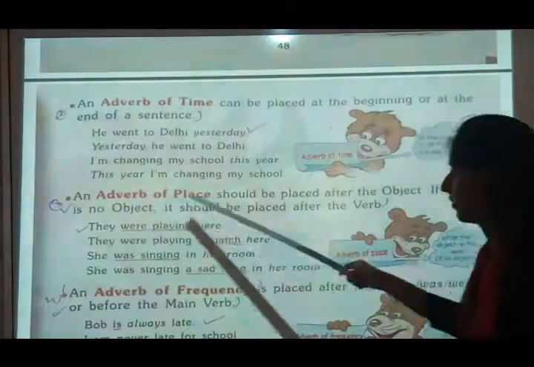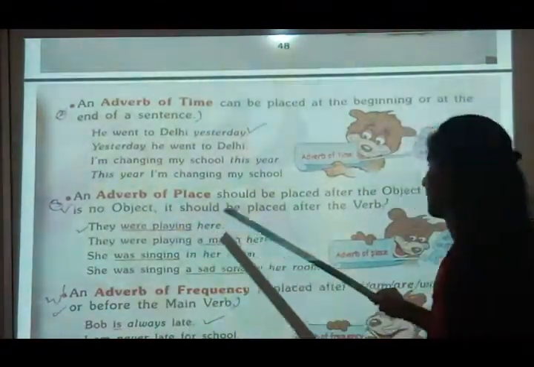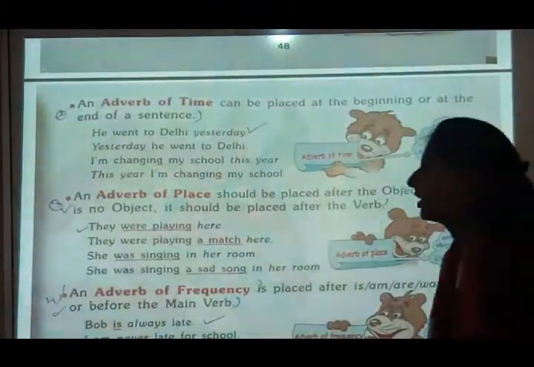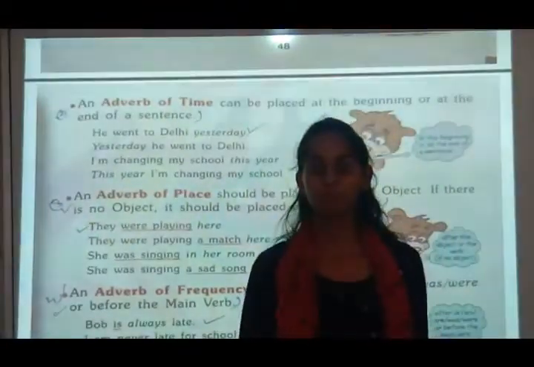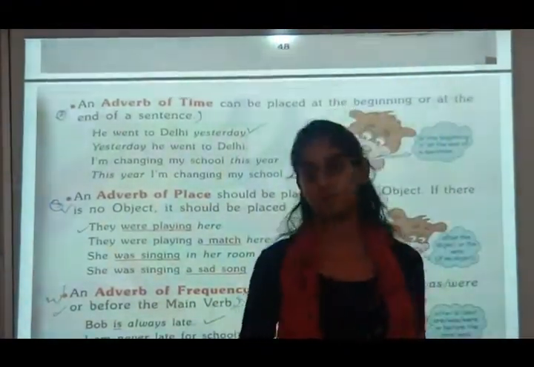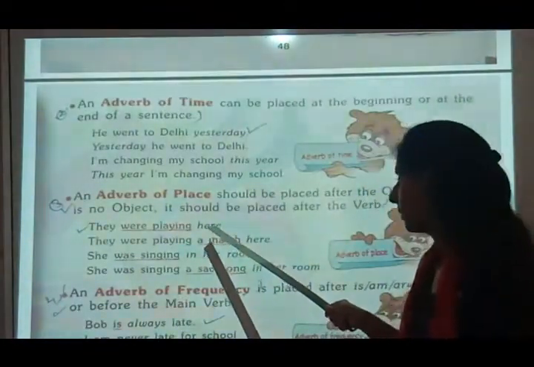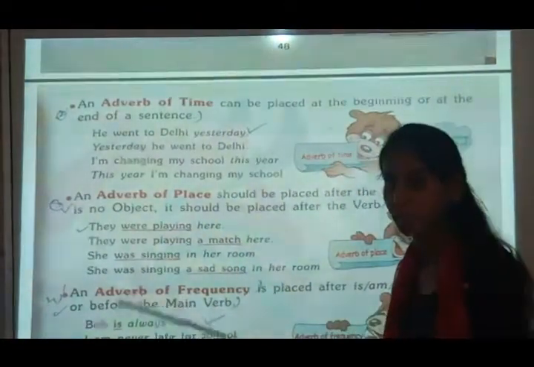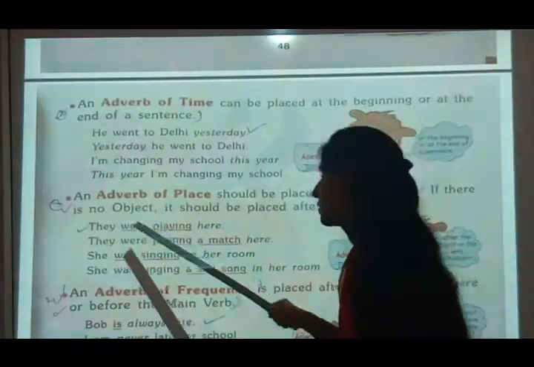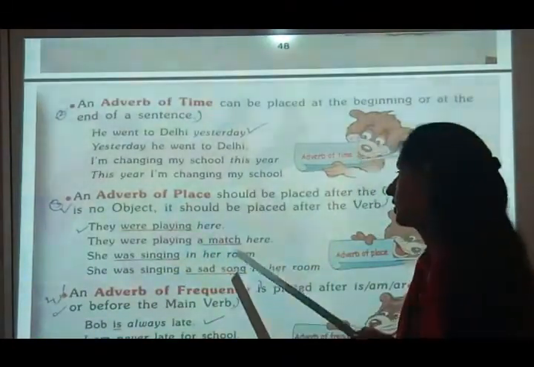Now see, an adverb of place should be placed after the object. If there is no object, it should be placed after the verb. So manner and place are both kept after the object, and if there is no object, it is kept after the verb. They were playing here. Place: here, there, in the room, in the kitchen. They were playing, it is the action, the verb, and it is kept after the verb. They were playing a match, here it is kept after the object.